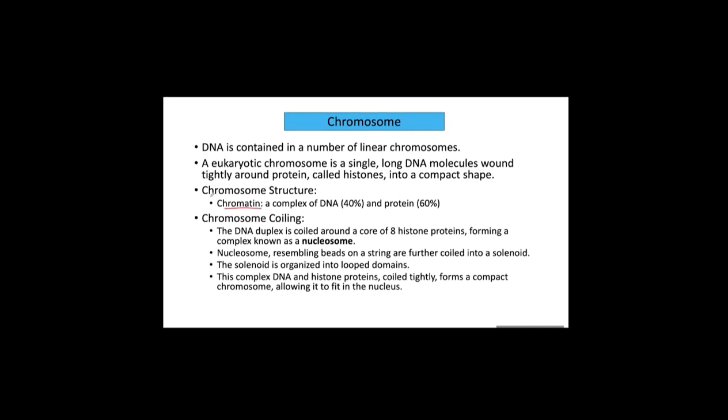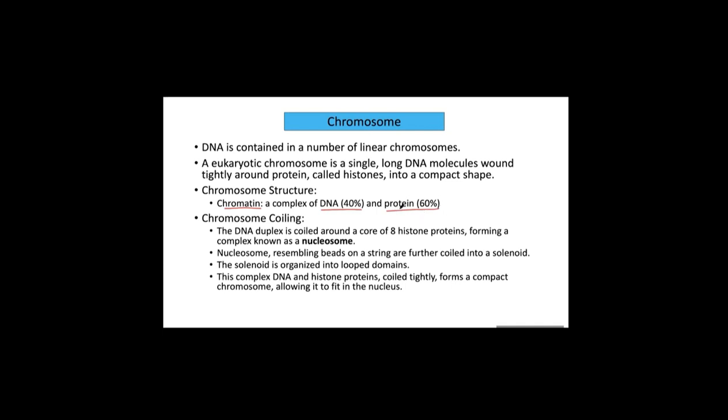So let's think about the size levels. The chromosome is big, but the smaller level is chromatin. So chromatin makes up the chromosome. And this chromatin is composed of 40% DNA plus 60% protein.